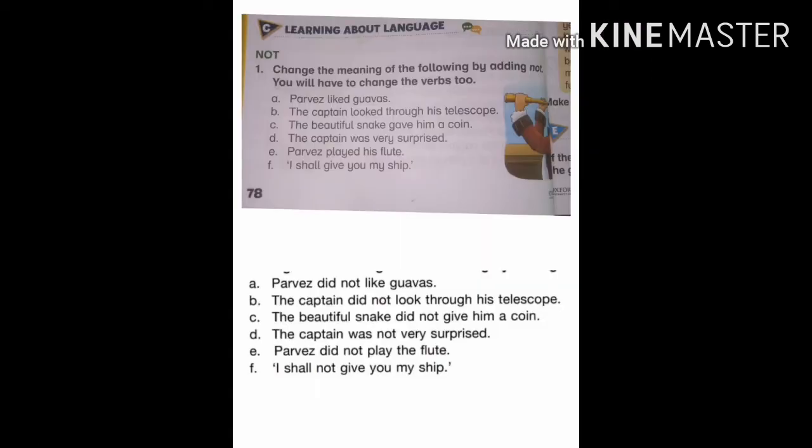Part C, learning about language. Not, change the meaning of the following by adding not. You will have to change the verbs too.